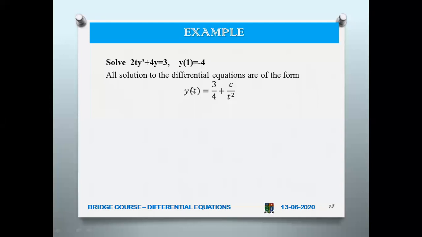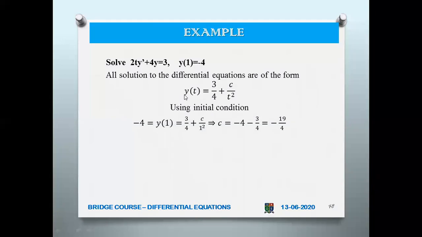And so if you solve this using the initial condition, you get y of 1 equal to minus 4. You put t as minus 1... sorry, t as plus 1. So if you put t as plus 1, you will be getting y of 1, that is nothing but minus 4. So here t is 1, 3 by 4 plus c by 1 squared. So you're getting the value of c.